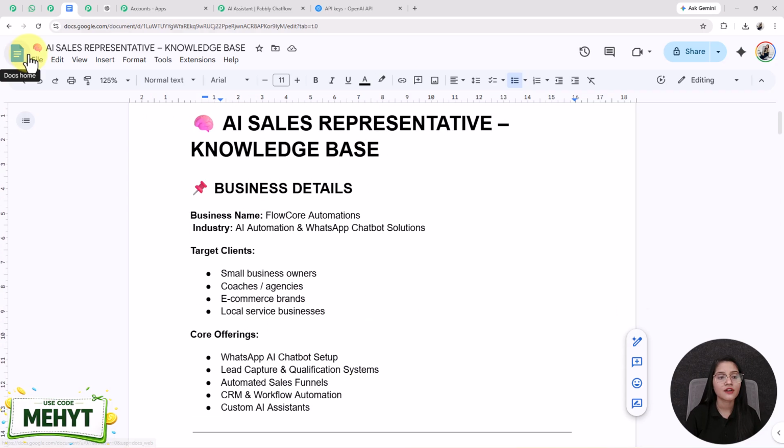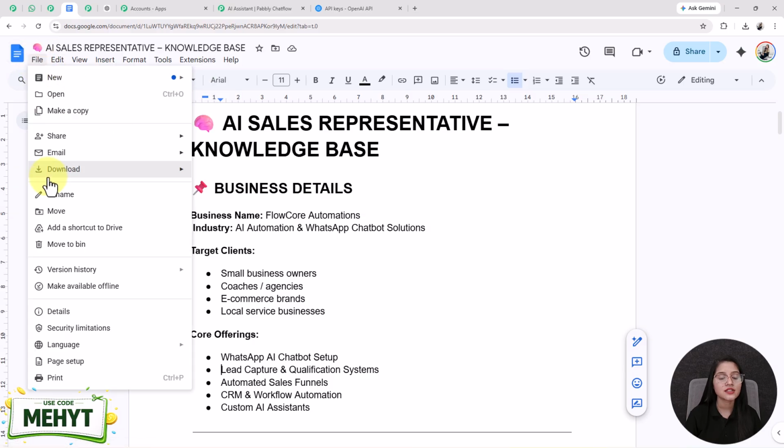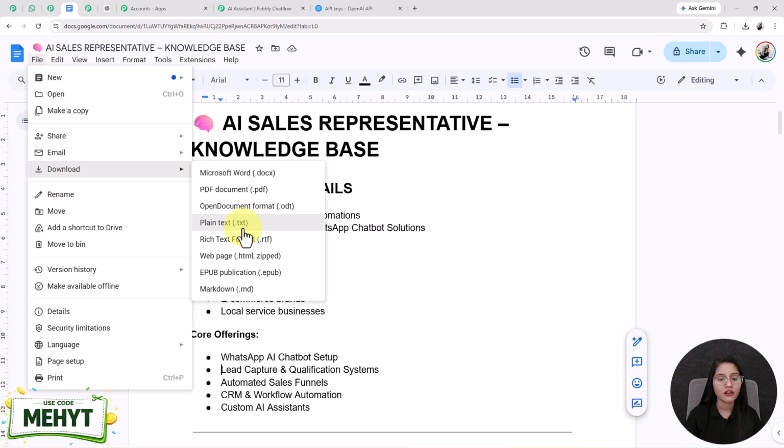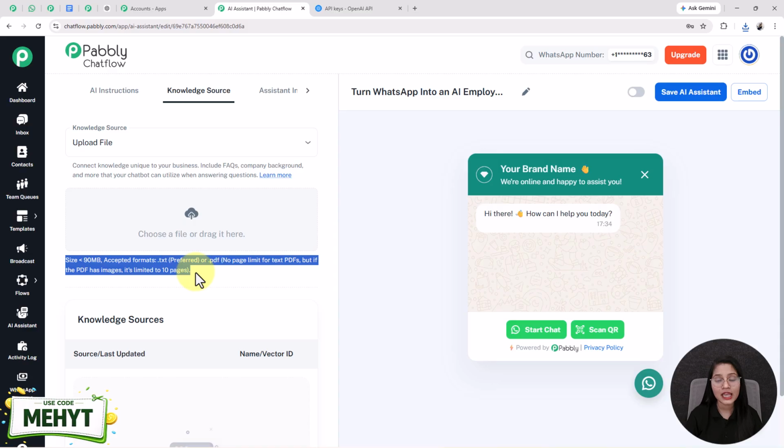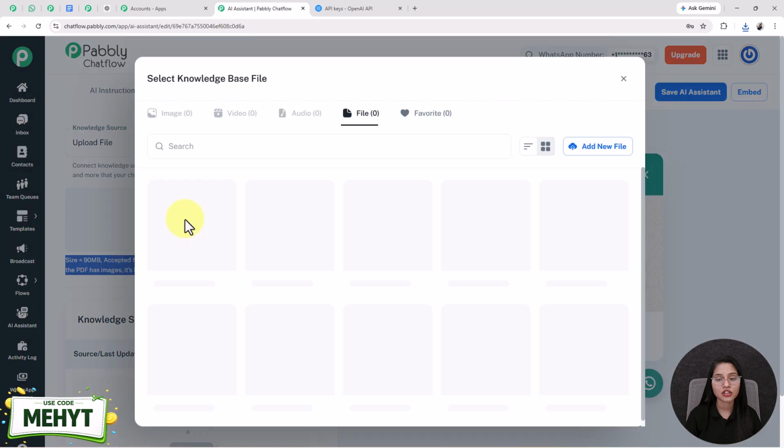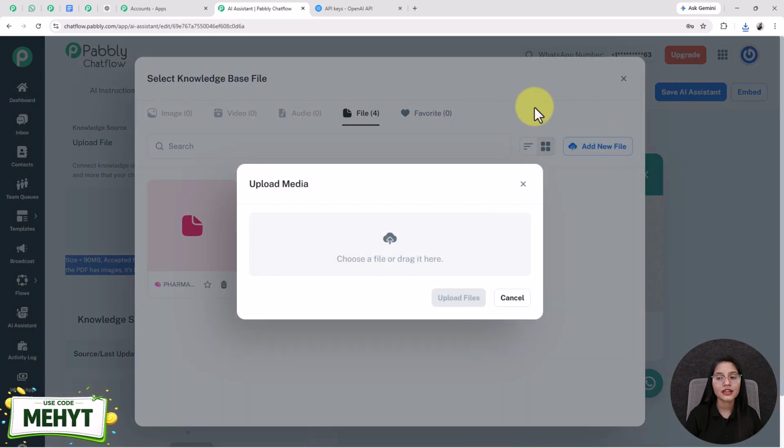After creating, you have to click on this files option and download this file in a PDF format. Until the file gets downloaded, I want you to know that the file size should be less than 90 MB and the accepted formats are .txt or .pdf. There is no page limit for text PDF, but if the PDF has images, then it is limited to 10 pages. After that, I'm clicking on this option and clicking on this add new file.